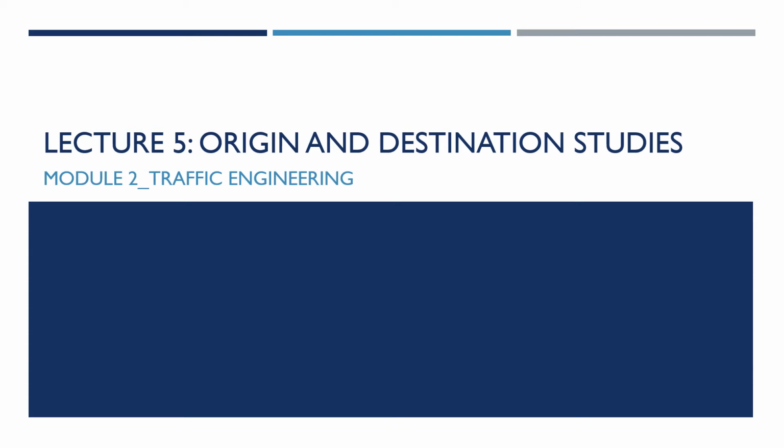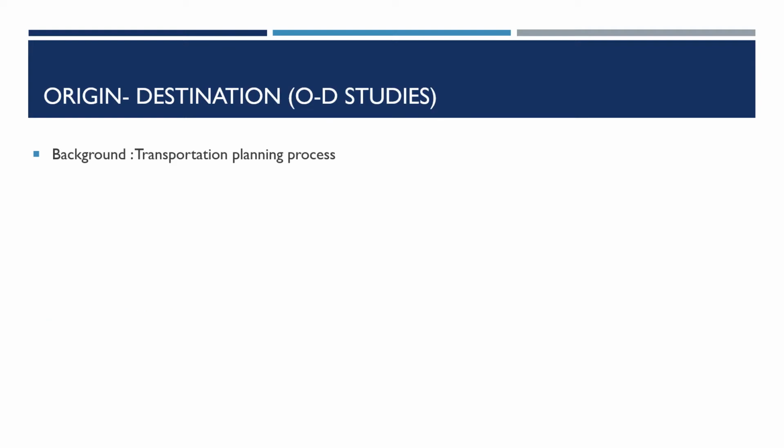Welcome all. This is our fifth lecture of Module 2 in Traffic Engineering. In the previous lectures, we discussed spot speed studies and speed and delay studies. This lecture we'll be discussing more about origin and destination studies, or generally abbreviated as OD studies. Before we get into details of OD studies, let's have some understanding of the transportation planning process.